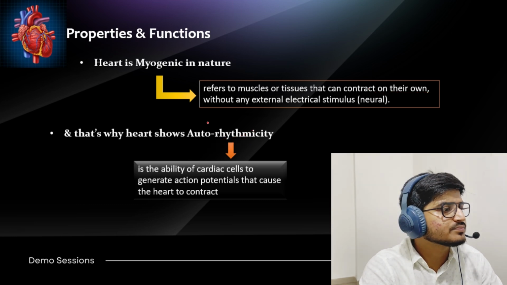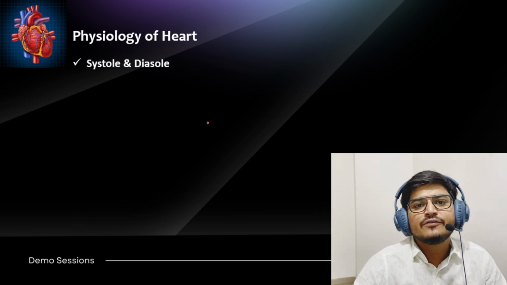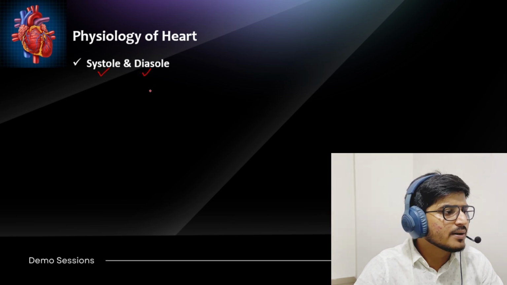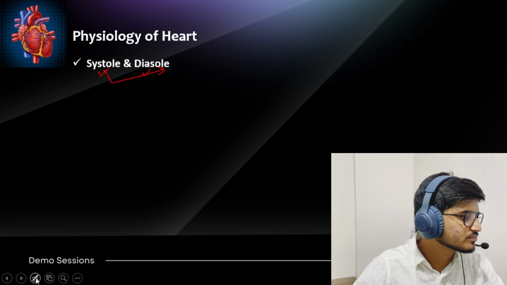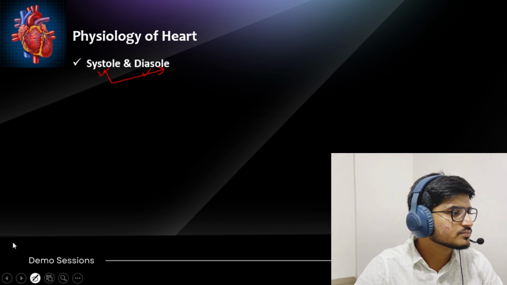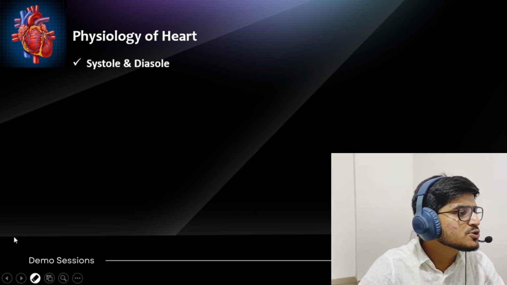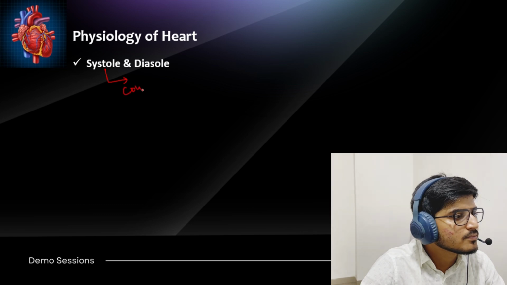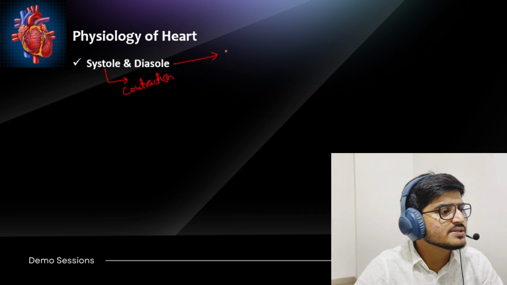Okay, very good. So the physiology of the heart: look, there are 2 main phases of the heart. One is systole, one is diastole. In layman's terms, systole basically means contraction, and diastole simply means relaxation.